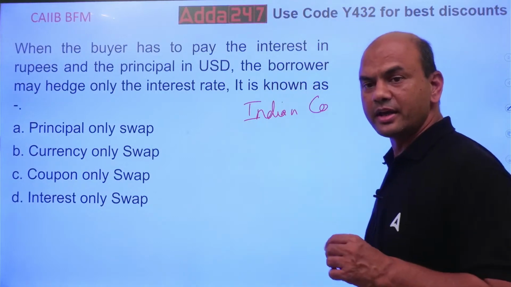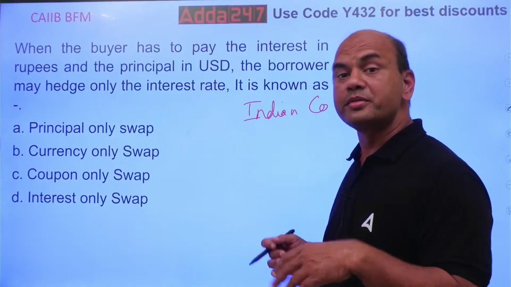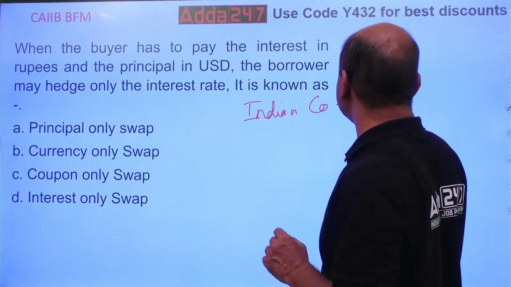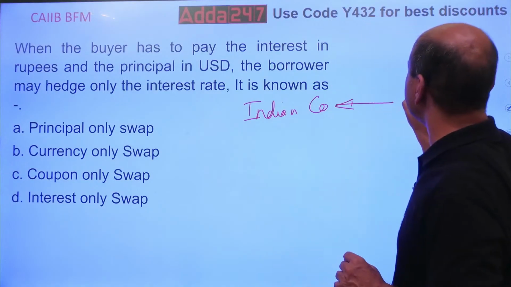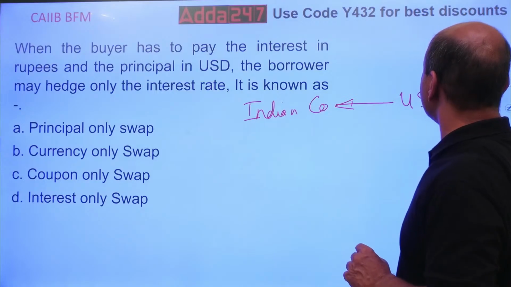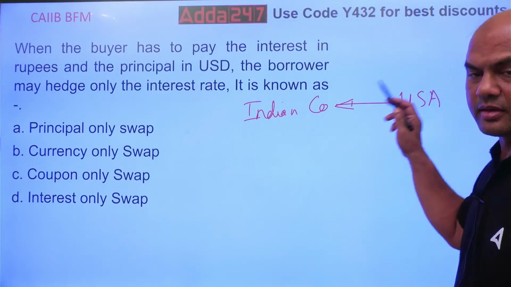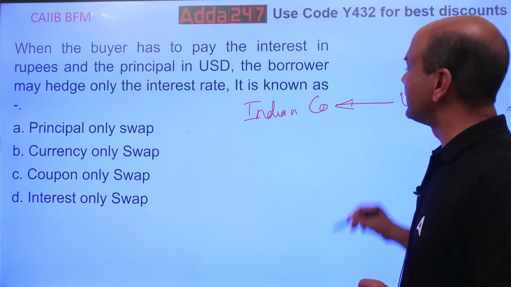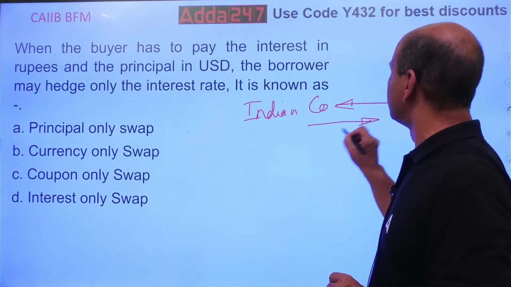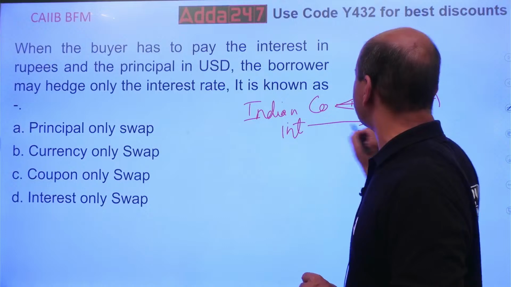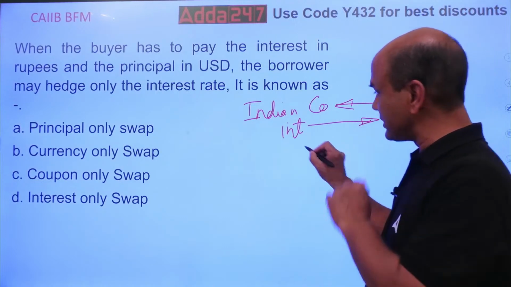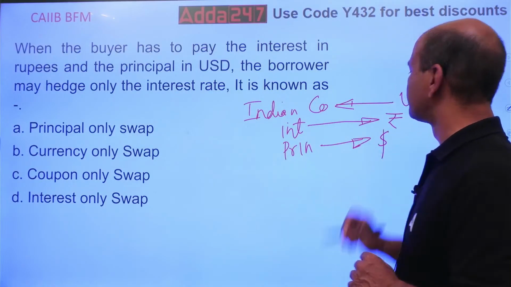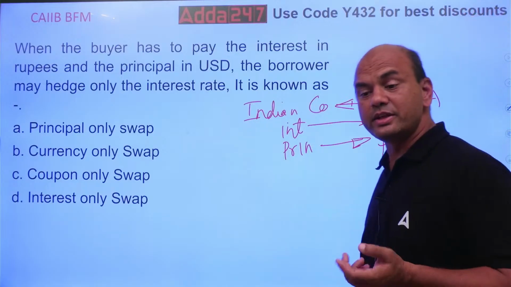This Indian company has taken money from some foreign company. Understand the problem correctly. It has taken the money from some foreign company, let's say USA. Now this USA guy has given the amount to this Indian company. Now look at the case. The Indian company has to pay the interest in rupees, so interest I have to pay in rupees, and principal I have to pay in dollars. Now which hedging will I use?